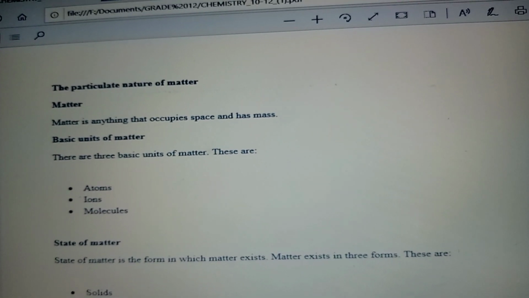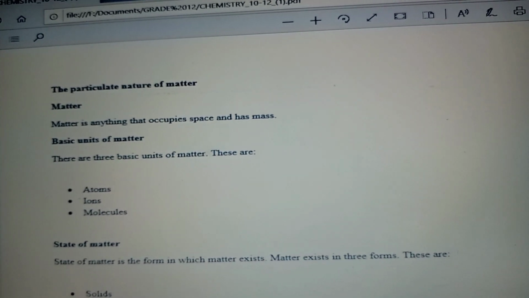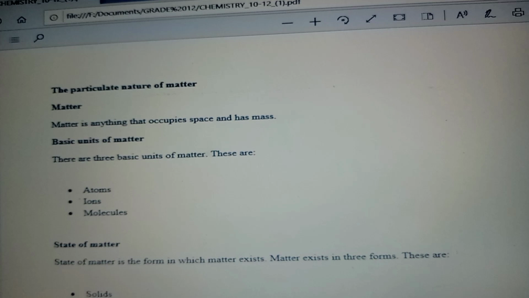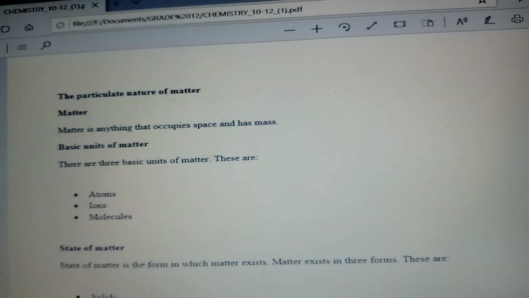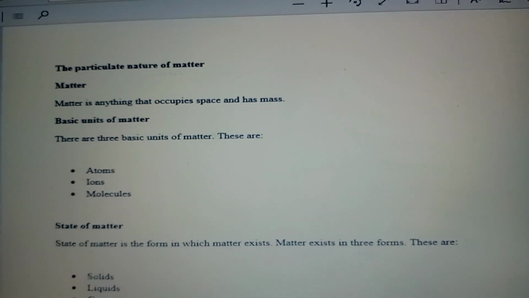Since we are talking about charges, there is losing and gaining. Positively charged, take note, it always loses. Negatively charged, it gains.